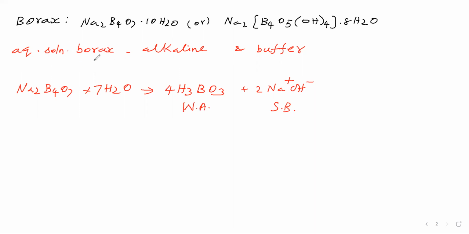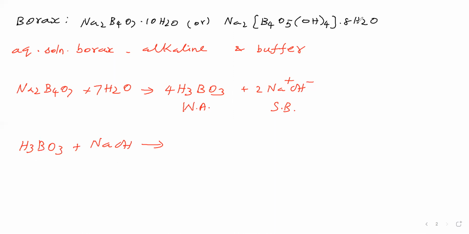Next, the aqueous solution of borax is a buffer. Why is it so? Borax with water undergoes hydrolysis to give orthoboric acid and sodium hydroxide. Sodium hydroxide is a strong base. Orthoboric acid is a weak acid. Therefore, they react with each other as an acid-base reaction. So orthoboric acid H3BO3 with sodium hydroxide gives salt and water. What is the salt? That we will see.